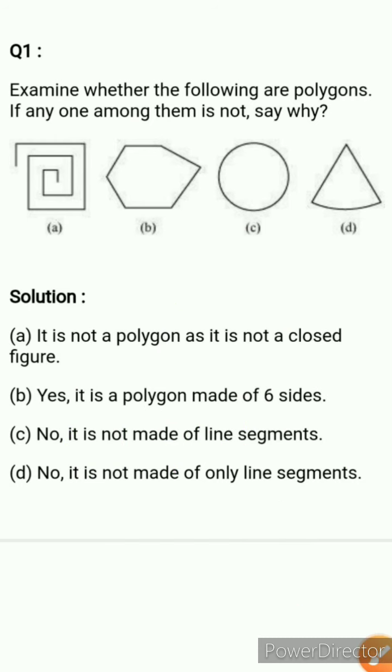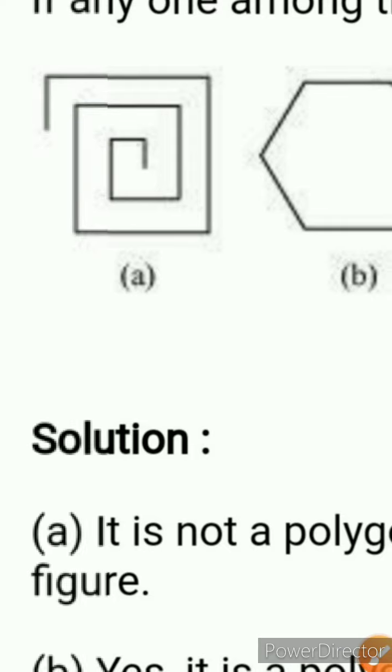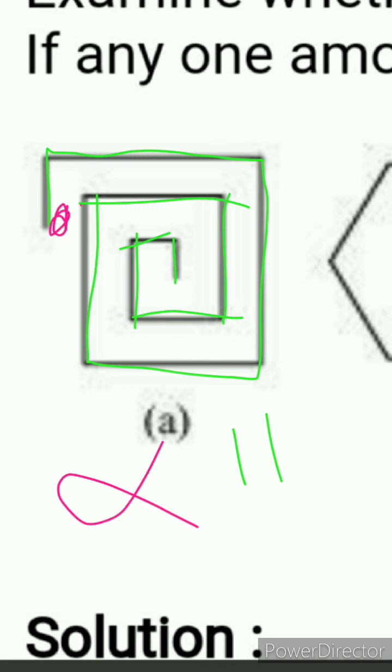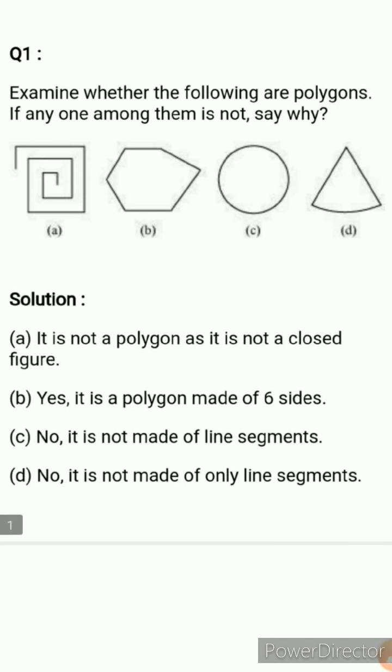So let's start from the first one, A. Here we have some line segments, just look at here, these are the line segments 1 2 3 4 5 6 7 8 9 10 and 11. So here we have 11 line segments, but that is not closed. ये इस साइड से open है, so that is not a polygon. It is not a polygon as it is not a closed figure. ये close नहीं है.